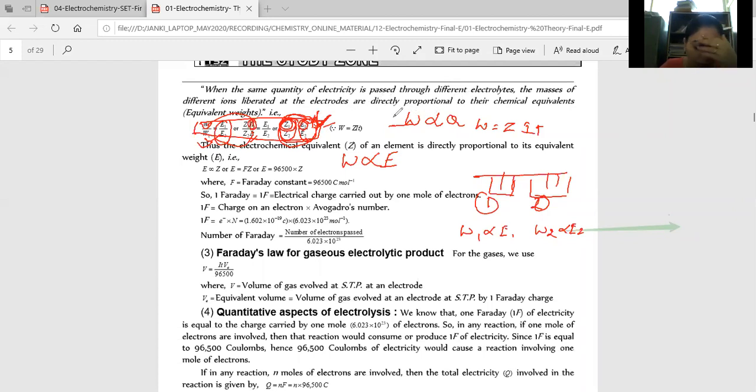Can any one of you give me the relation between Z and E? If I want to convert Z into E, what should I do? Write down in chat box. We did a long discussion inside the classroom during this chapter. If I want to convert Z into E, then what should I do?